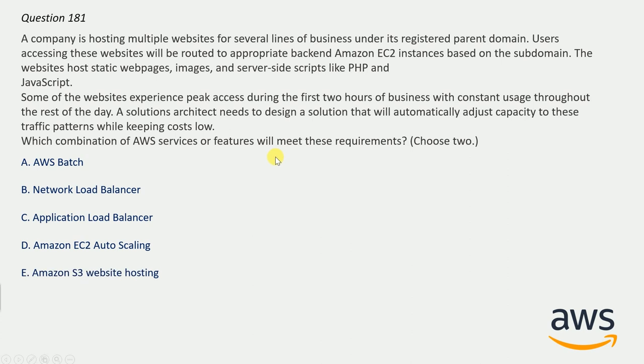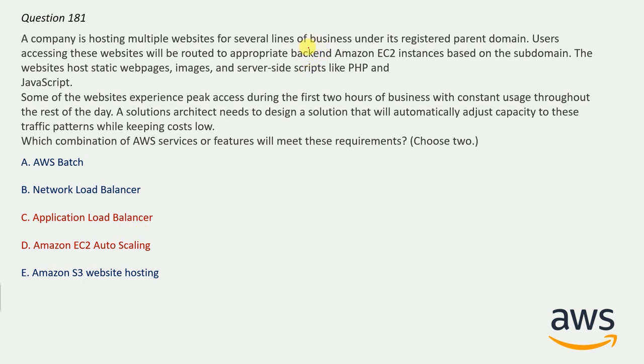And let me clear one point: this can be achieved by multiple options and multiple services, but we have to keep in mind that we have to keep the cost low. So we have to figure out the best possible combination. And the correct answer here will be options C and D: Application Load Balancer and Amazon EC2 Auto Scaling.